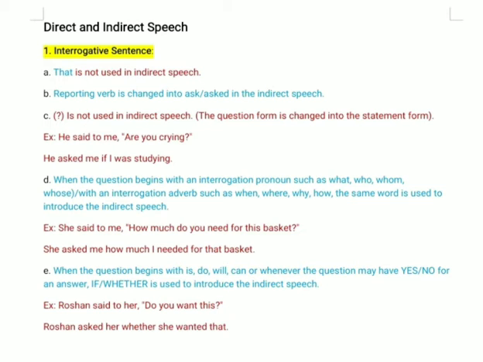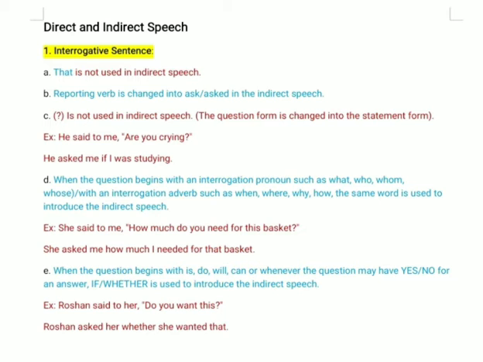Now there is another rule in interrogative sentences. When the question begins with is, do, will, can, or whenever the question may have yes or no for an answer, like if I ask you, "Can you do it for me?", your answer will be either yes or no. When we get this kind of sentence in direct speech, while converting it into indirect speech we can use either if or whether.